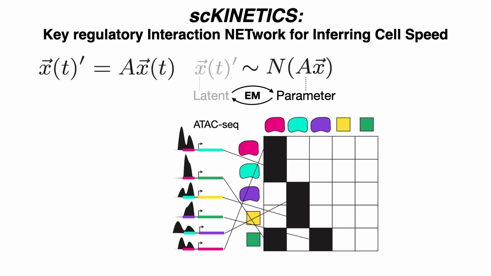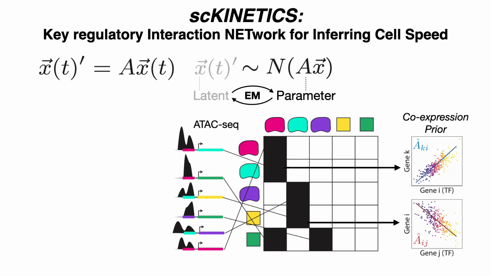So given these potential TF target pairs, which we get from ATAC-seq, we still do not know the magnitude of the relationship or, importantly, whether each transcription factor is activating or repressing that target.